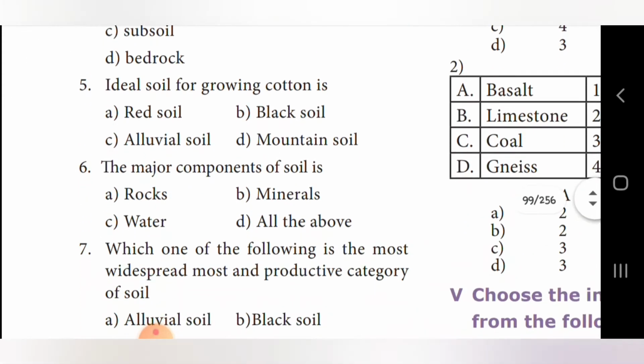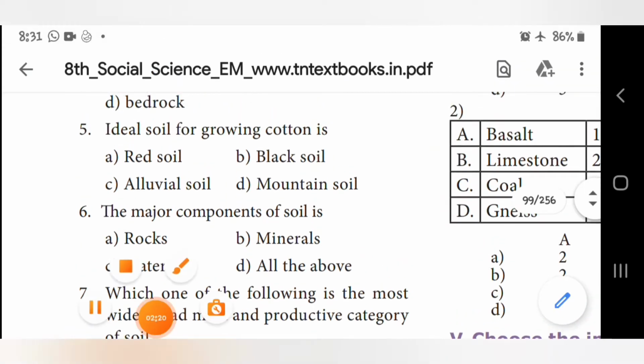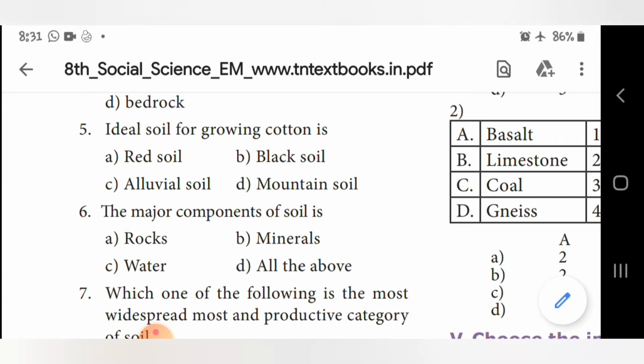Fifth one, ideal soil for growing cotton is black soil. Sixth one, the major component of soil is minerals. B is the answer.